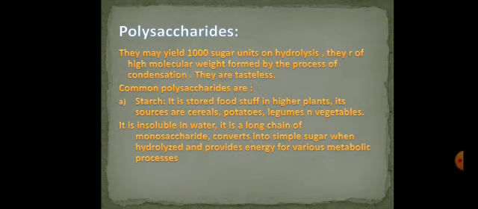Some common polysaccharides are: the first one is starch. It is a stored foodstuff in higher plants. Its sources are cereals, potatoes, legumes, and vegetables. It is insoluble in water. It is a long chain of monosaccharides, converts into simple sugar when hydrolyzed, and provides energy for various metabolic processes. Starch is chiefly found in plants, and human beings or animals can get it by consuming those plants.